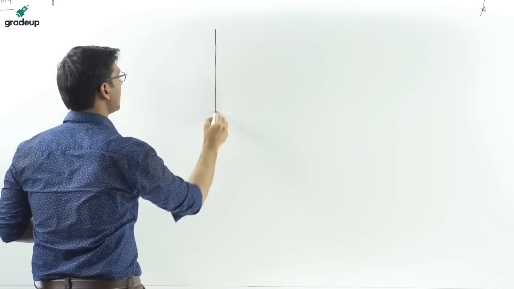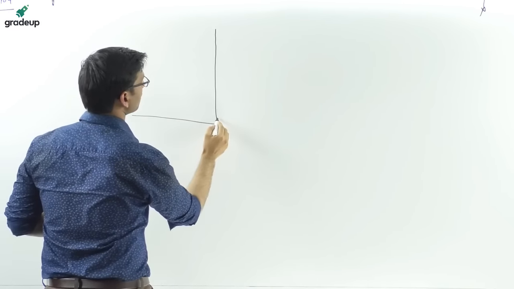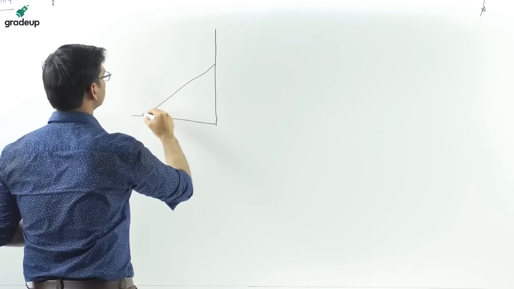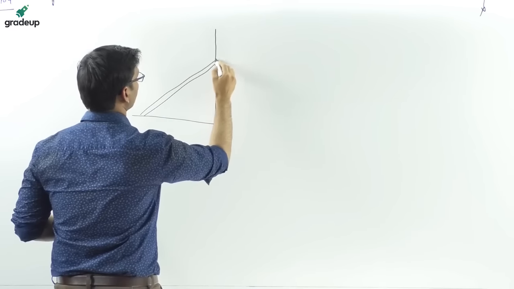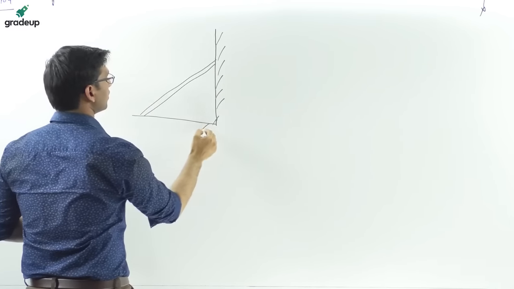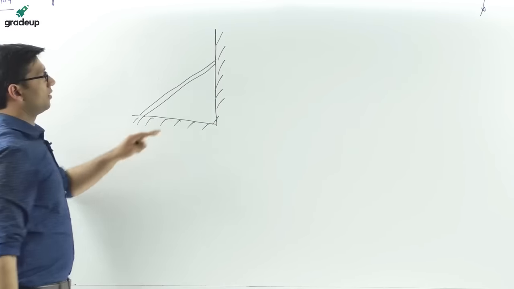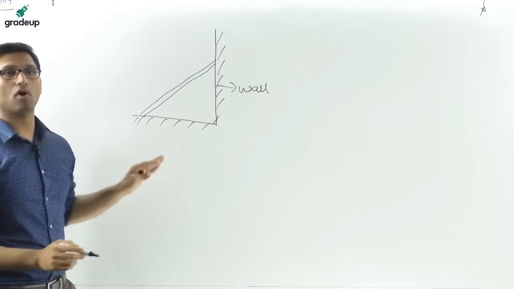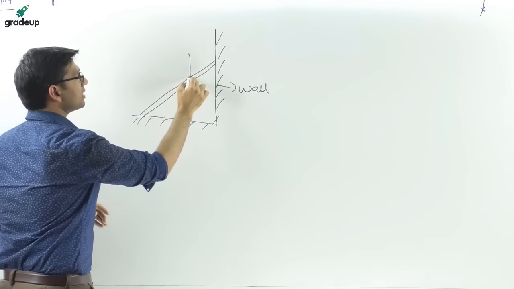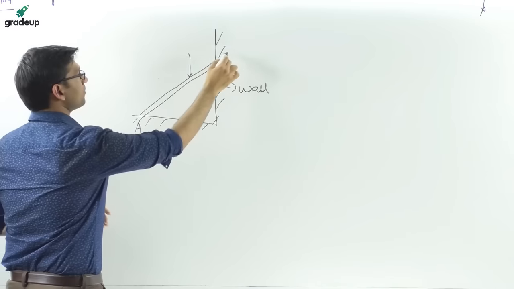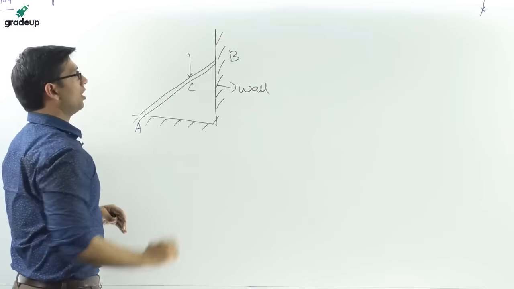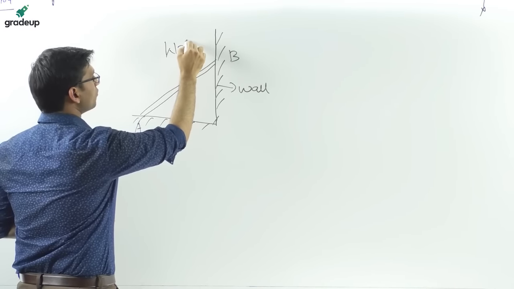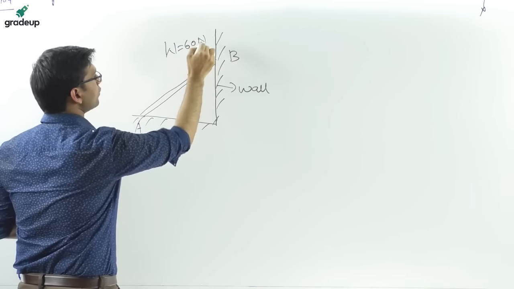Now, before understanding that, suppose there is a ladder, and this is a wall. Now this ladder is inclined towards the wall, and one person is standing at a point. Suppose this is A, this is B, and this is point C. And at this point the person is applying some force, having some weight of 60 Newton.